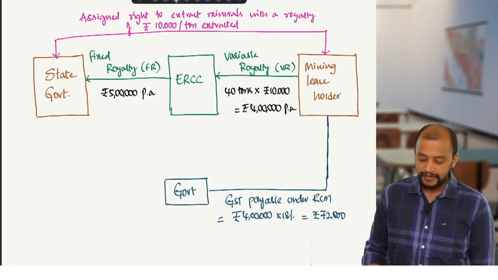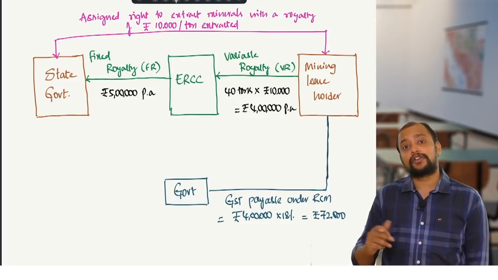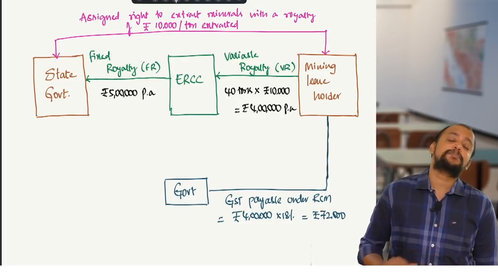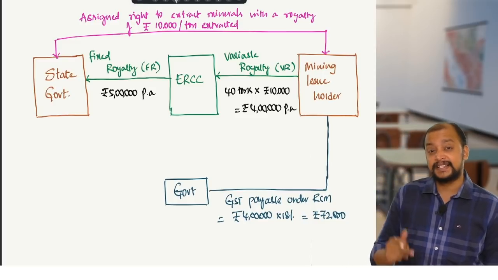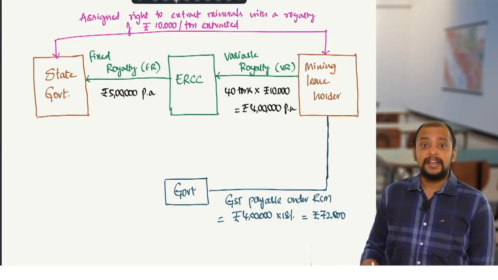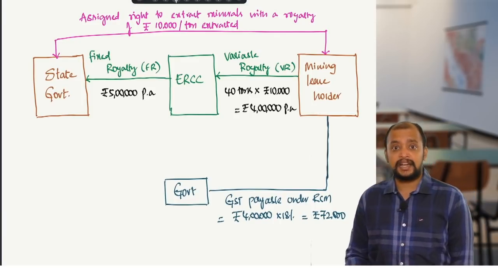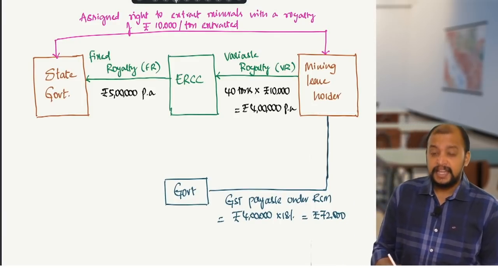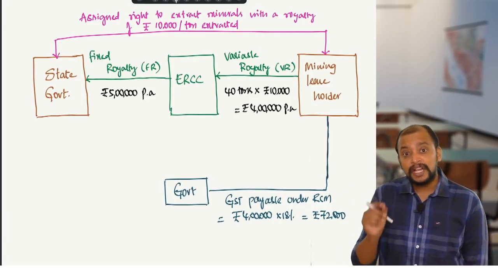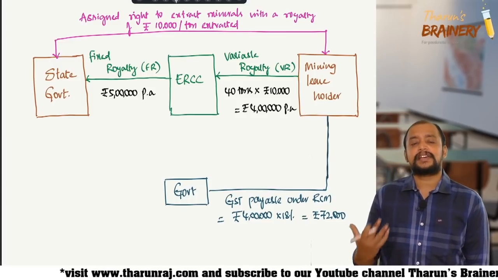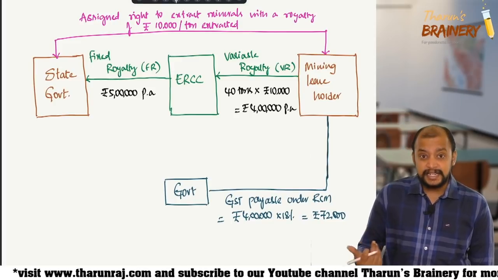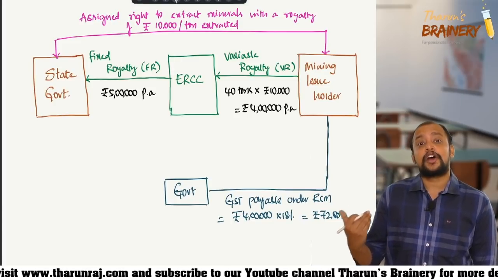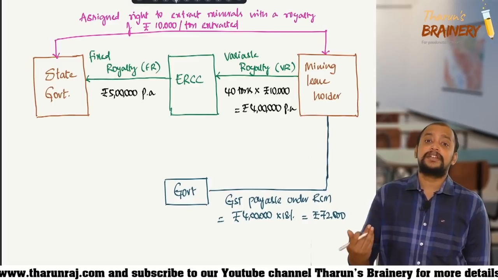Now, ERCC got 4 lakhs, but how much is ERCC paying to the government? 5 lakhs, means he pays an extra 1 lakh. Now what is the service here? ERCC has got the right to collect the royalty and remit the royalty.